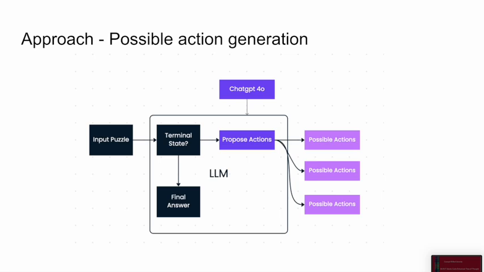So how do we implement it? Concretely, the input puzzle is provided as a string, which is given to the LLM to propose the possible actions we can take from that state. These possible actions represent what the next steps in solving the puzzle might look like.